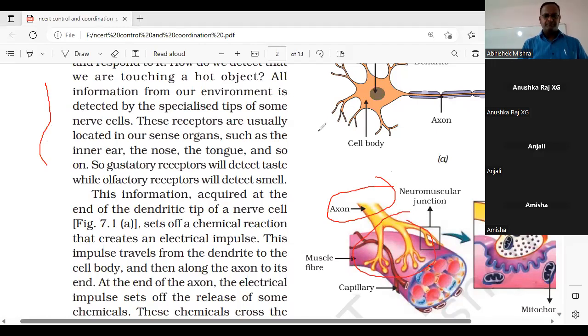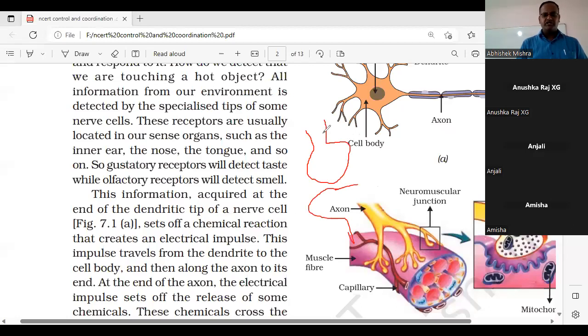See what happens. Suppose this is one nerve ending, and this is the next, neuron 2. This is the ending of neuron 1 and this is neuron 2.